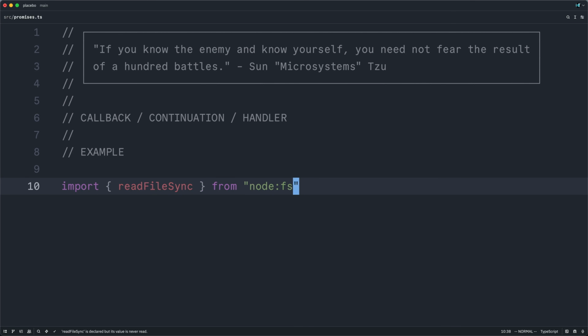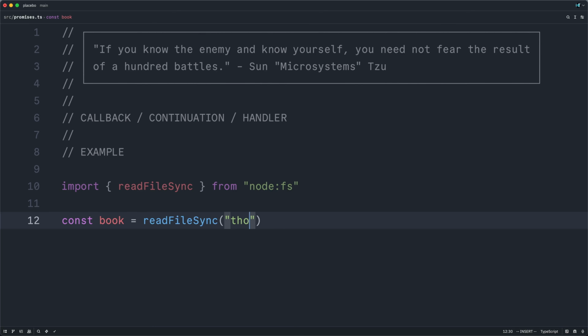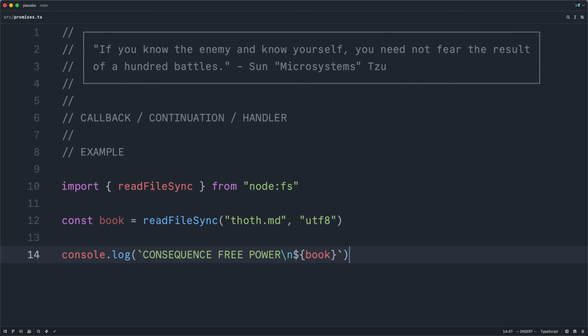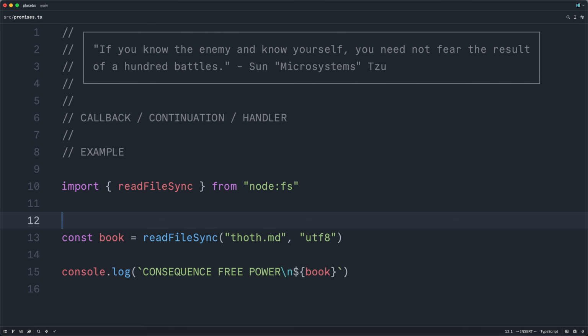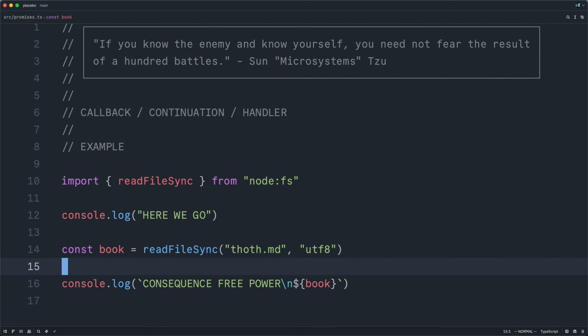First we'll import readFileSync from Node, and then we can just straightforwardly read this book I found online into memory. And lastly, we can log it out to the console so we can absorb its knowledge. And let me also log something before we get started, just so we can get a sense of the program flow. I will now run this file.